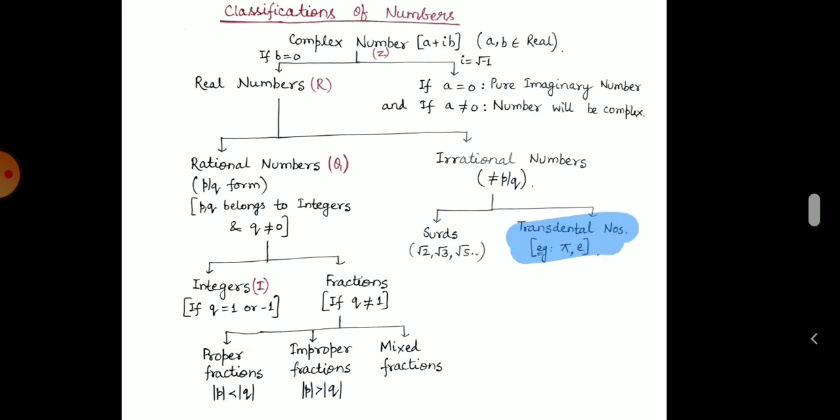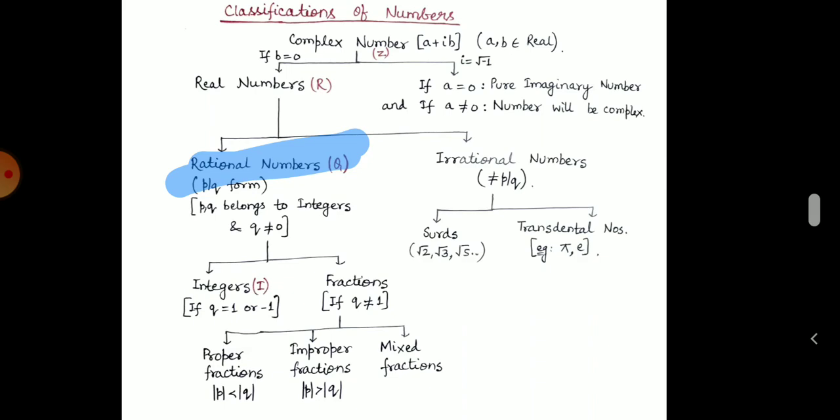Transcendental numbers are some specific type of numbers, like pi, as we can see here. These numbers are also non-terminating after the decimal. For example, the value of pi is 3.1415 and so on, and the value of e is 2.71828 and so on. So these are non-terminating numbers which are not rational. So here we will finish irrational numbers. Now focus on rational numbers.